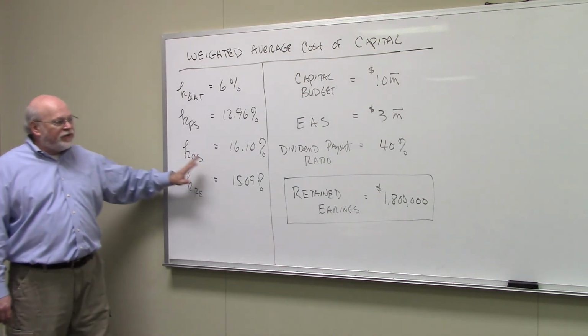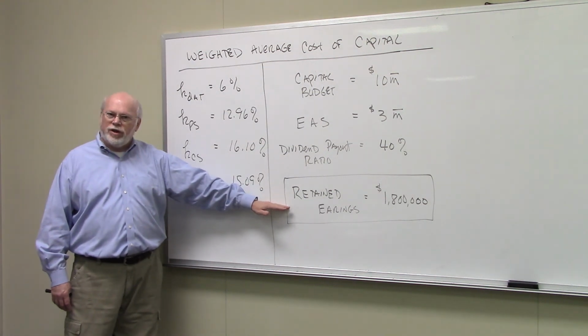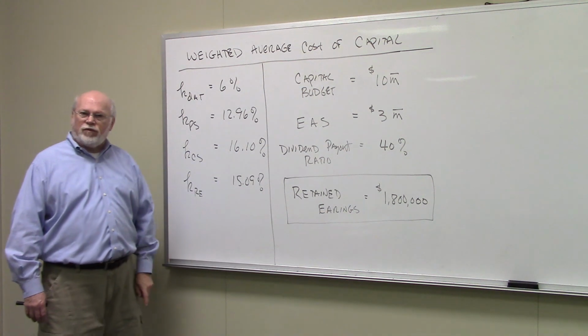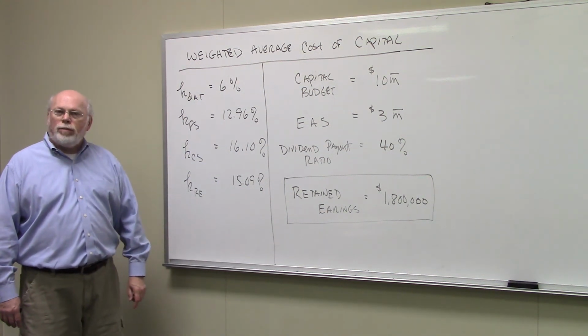So the new piece of information really here that we're going to need is how much we expect to have in retained earnings available for us. In this case, $1.8 million.